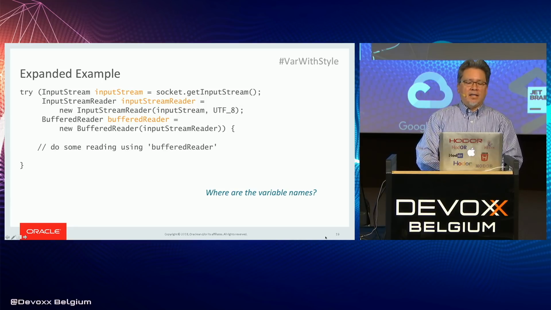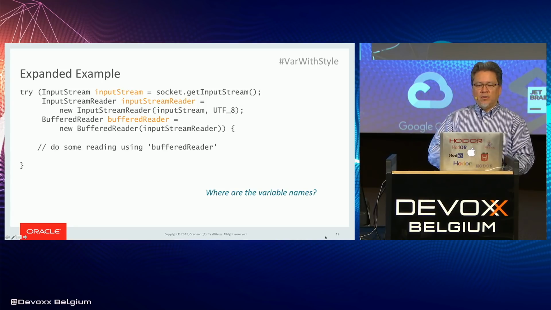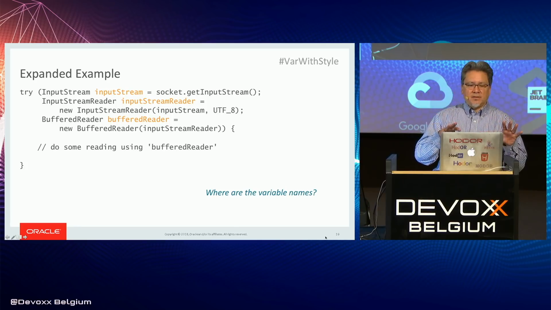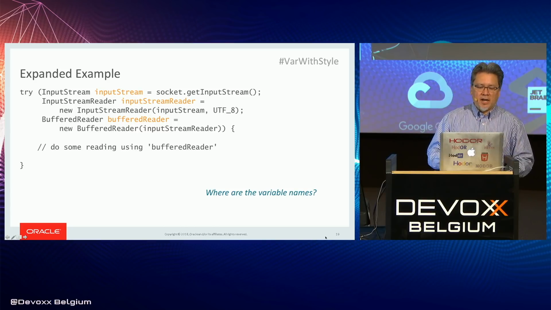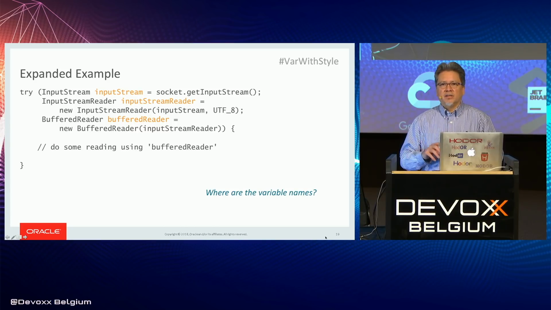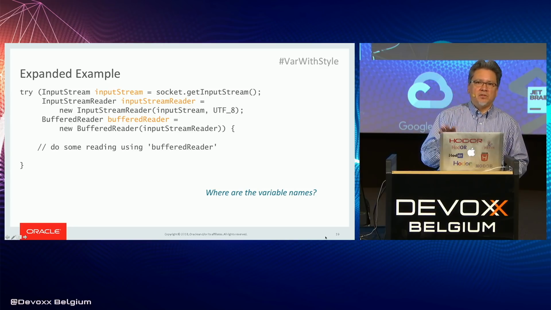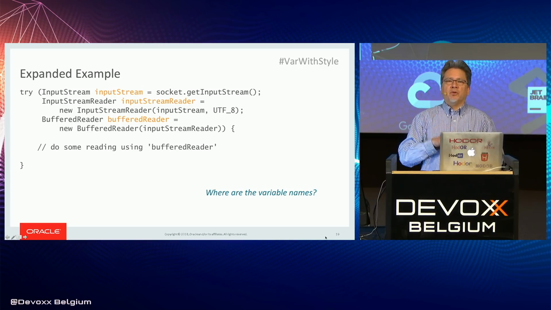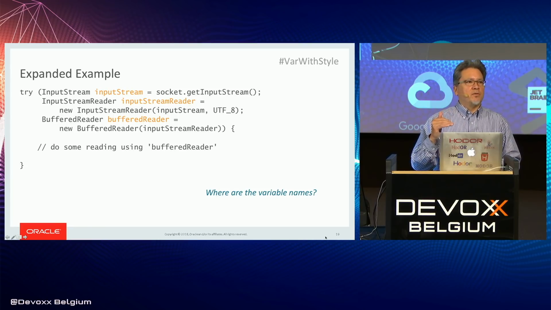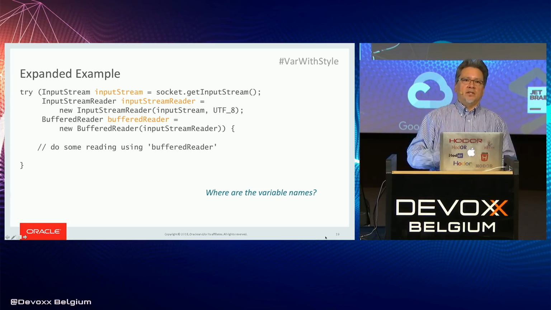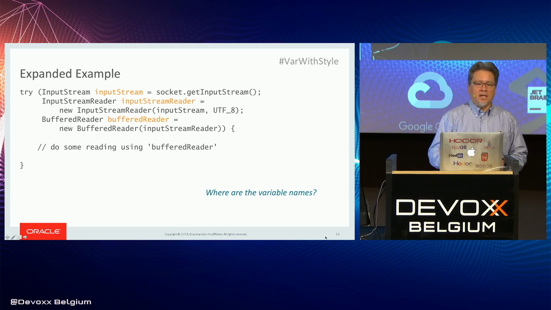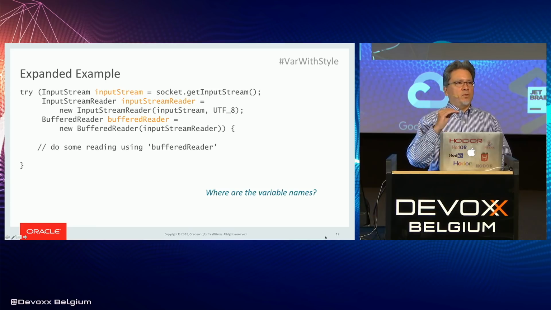Okay, so on this slide, I've highlighted the variable names. Notice how they're sort of buried in the middle of things, just because of the long type names in the java.io package. Actually, quick aside here, some people say, oh, well, you don't need variable names. You should just use the nesting approach. With try-with-resources, we prefer to have separate resource variables because if there's an error opening an inner one, we want the try-with-resources statement to be able to close the outer ones correctly. In any case, given that we have this pattern, we want to declare 3 resource variables.